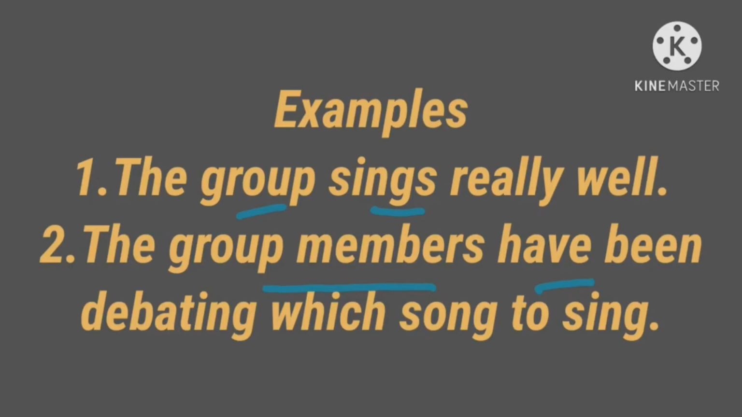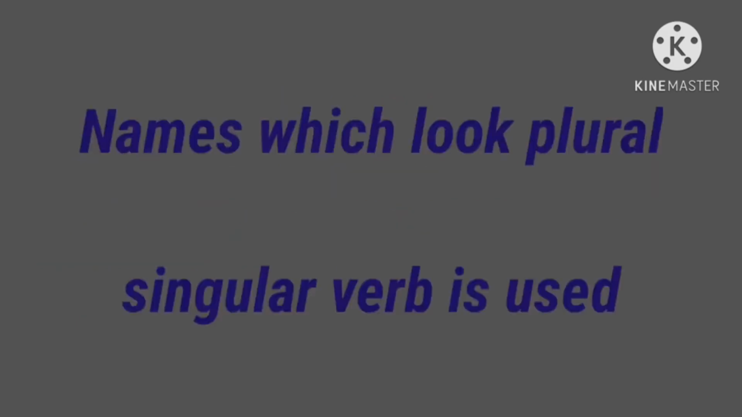For collective nouns, depending on the meaning of the noun, we use the singular or plural form of the verb. Names which look plural: the name of a book, country or organization may look like it is plural. However, as the name indicates a single thing, the singular verb form is used.